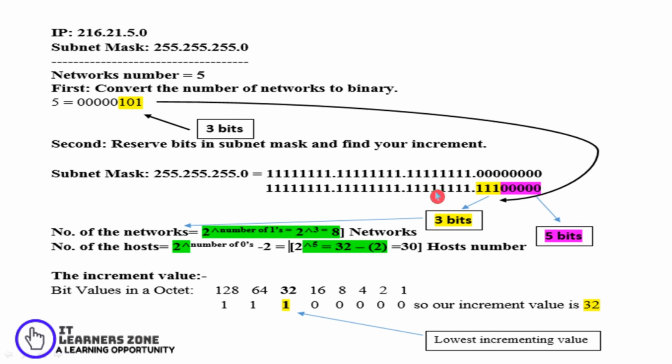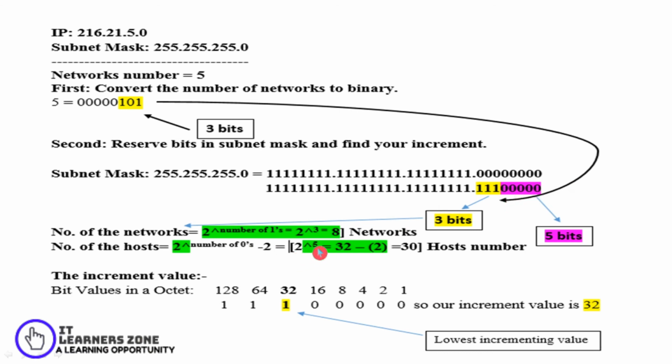So altogether I have a total of 24, 25, 26, 27 bits. The number of networks would be 2 raised to the number of ones. So 2 raised to 3 would give me 8 different networks. It's possible only with powers of 2, so I cannot go exactly with 5 different networks, but I will have 8 different networks formed with these 3 bits. And the number of hosts which can be connected is 2 raised to the number of zeros here. So the number of zeros is 5.